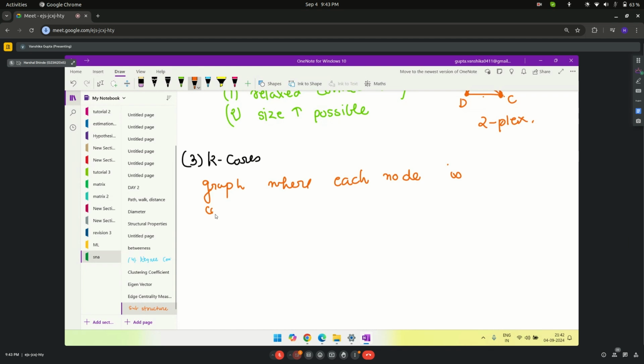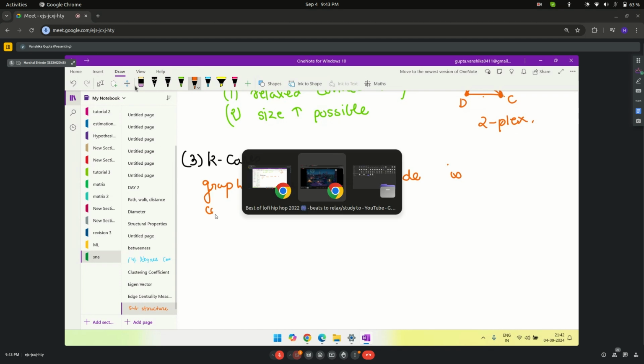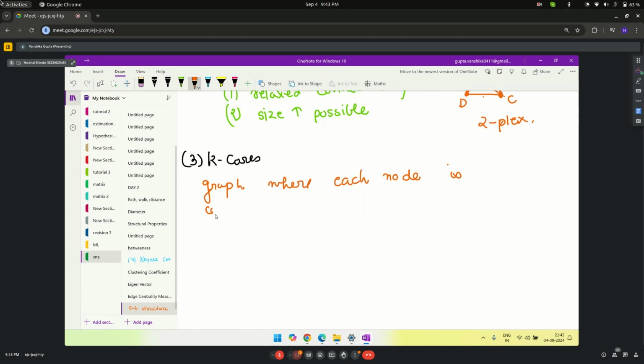So k-core is a more relaxed version in which you only have to connect to k number of nodes. Here we are providing a threshold that at least you need to connect to 3 nodes. As and when you increase the value of k, connectivity in the graph increases. This is what k-core is all about. It is almost similar to k-plex, right?